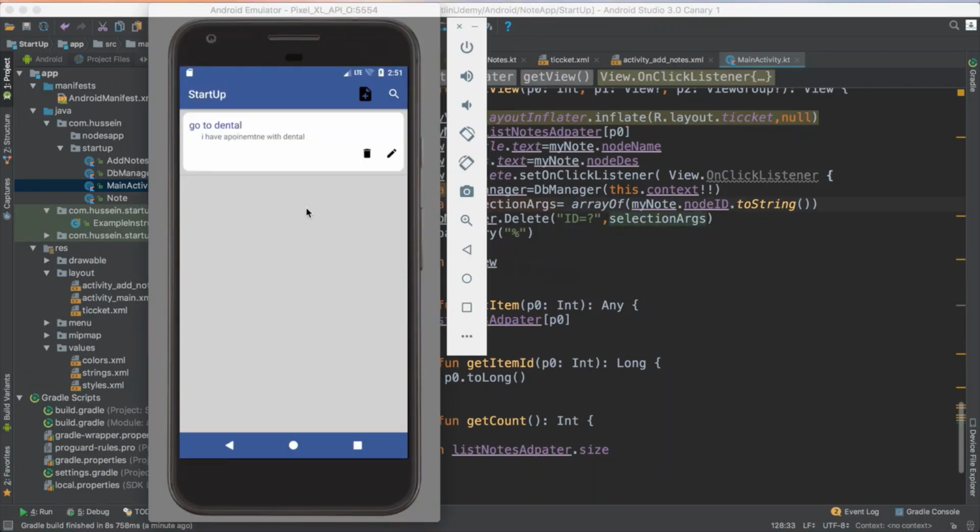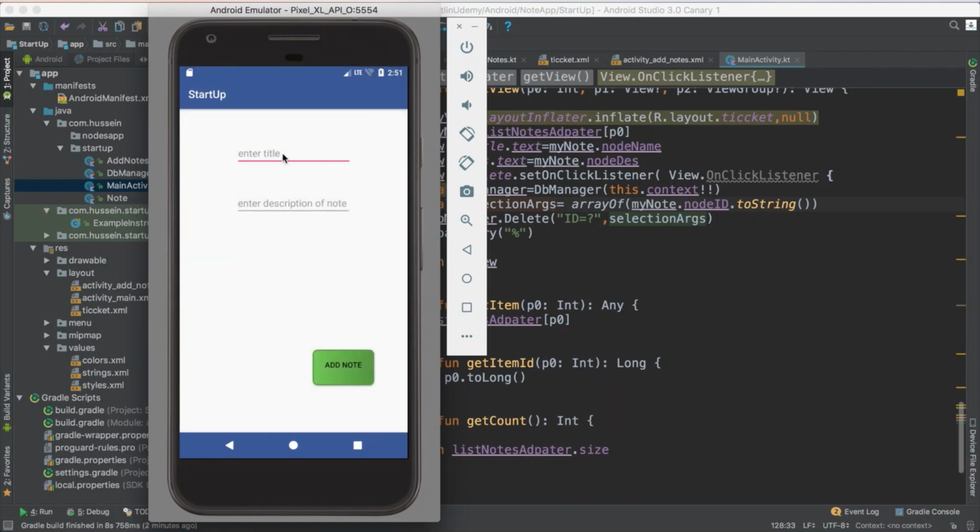In this video we will enable the edit button. So now what I want to do, I want when someone clicks edit, he has to take me, I just click delete, click edit. You have to take me to this page, and I will be able to edit the things.